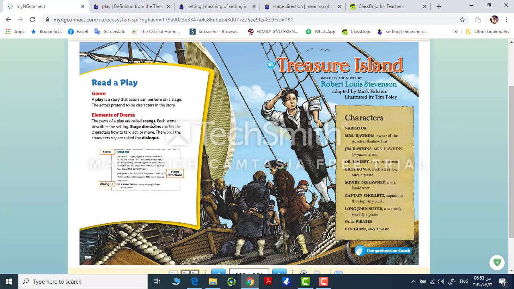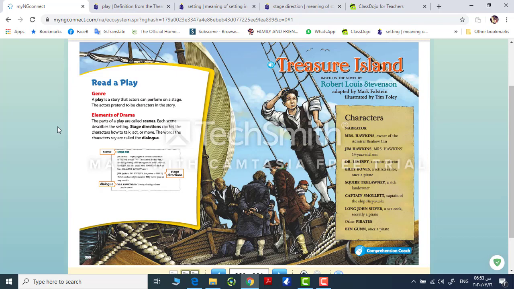So this is the first element. And then we can go to the stage directions. Stage directions tell the characters how to talk, act, or move. So it's instructions. It's not spoken, by the way.